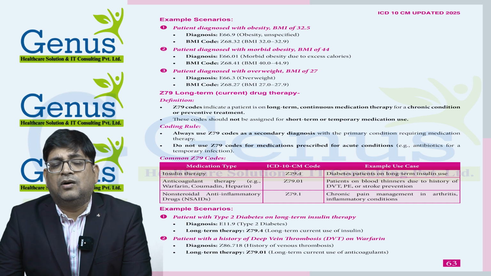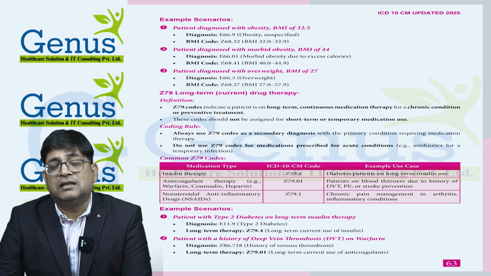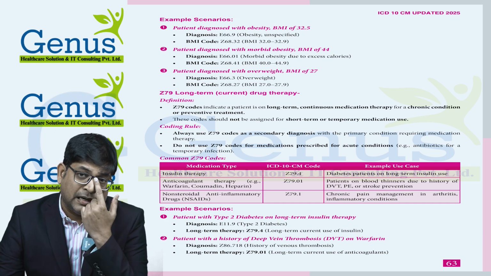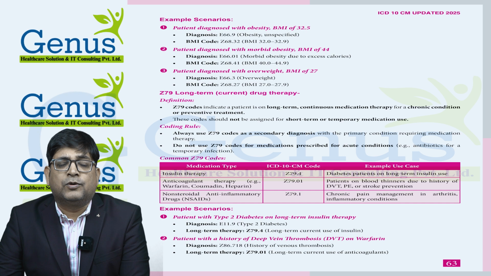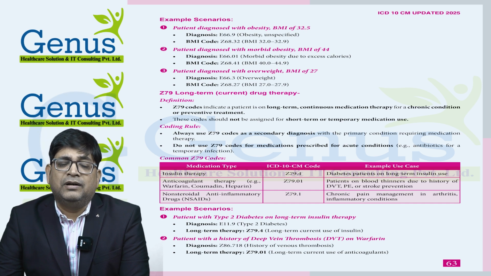Then we have long-term or current use of drug therapy. There are some medicines for which we need to provide a code if the patient is taking them. Insulin is one of them. If the patient is on current or long-term use of insulin, then we need to provide Z79.4. And if the patient is taking anticoagulant therapy, then Z79.01. And for NSAID, Z79.1, because long-term use of NSAIDs can produce ulcers, and can also have a major impact on the liver and kidney.